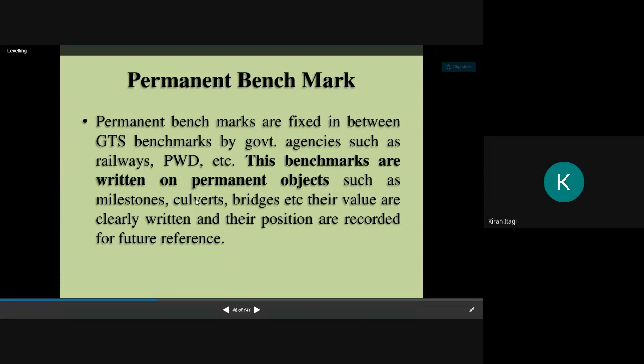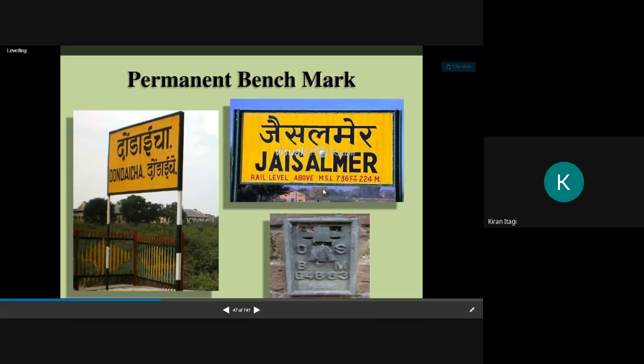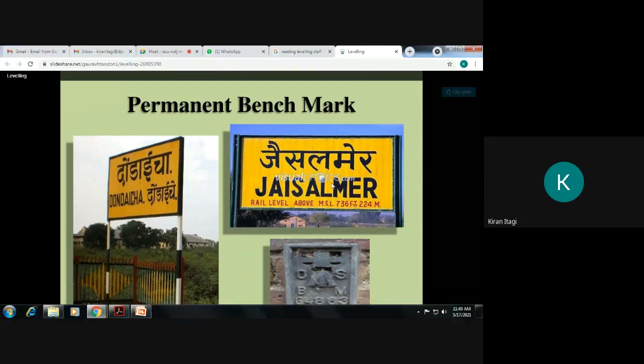Means if you want to construct a new road in your city, then you have to take some references, benchmark references with respect to these permanent benchmarks. So in a railway station, here you can see they will write something like this: MSL, means mean sea level, 736 feet or 224 meters. Actually, nowadays we are writing in terms of meters. I will show you the pics.